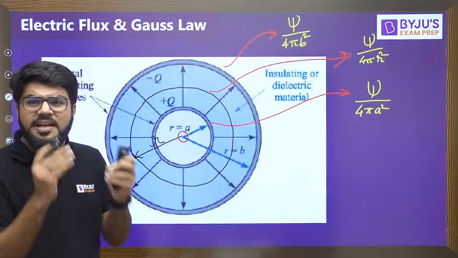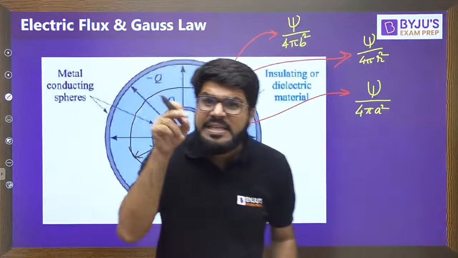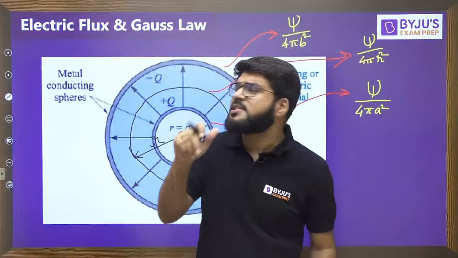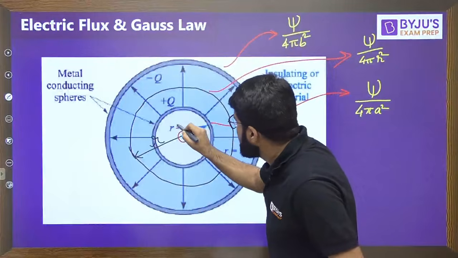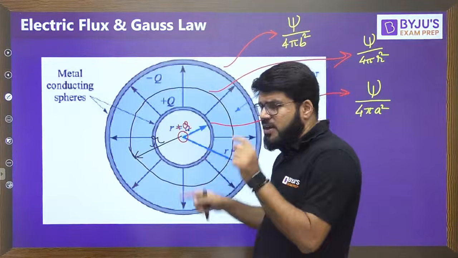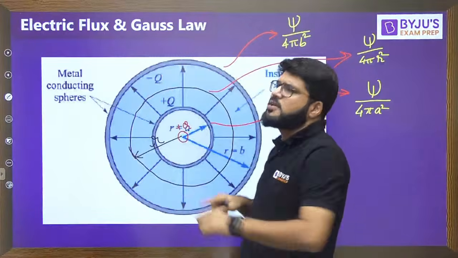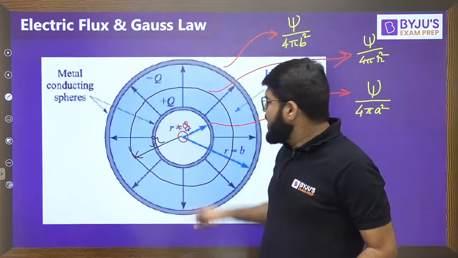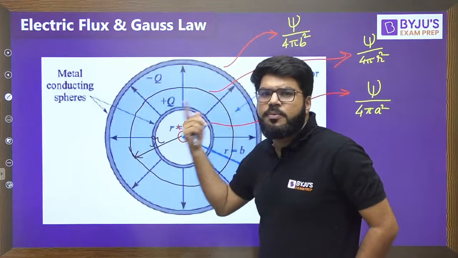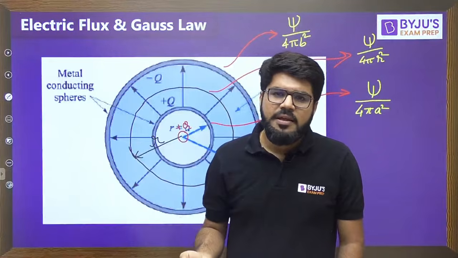Now imagine that the inner sphere is very small, that is, its radius is negligible, but still that inner sphere is given the same charge of plus q. So now let us imagine an inner sphere with very small radius and charge plus q, and then there is the same outer sphere. And then there is a dielectric material, which could even be air or anything, between them, but it will lead to the same thing.